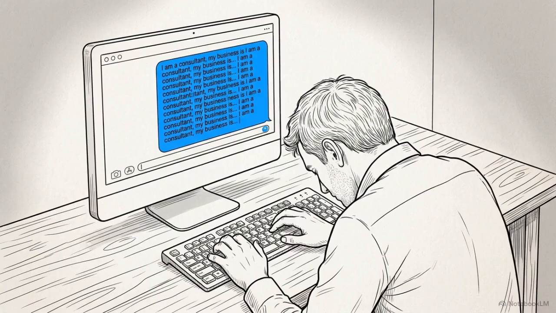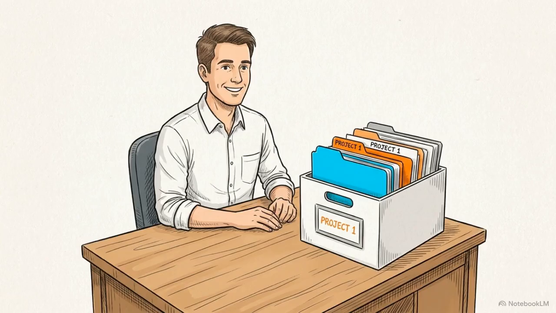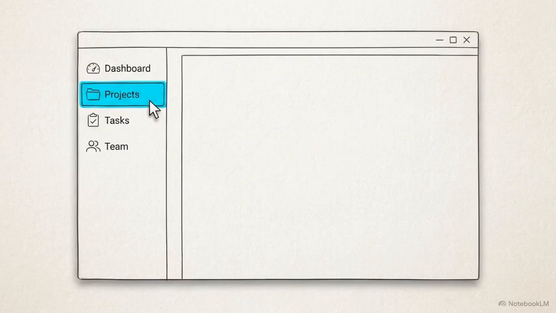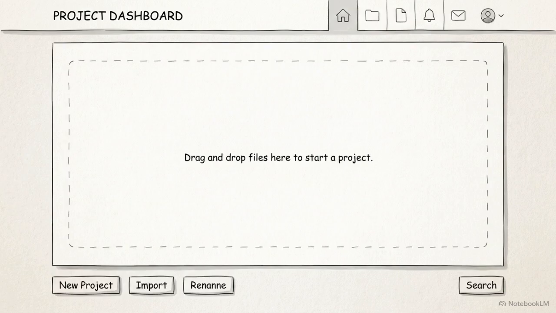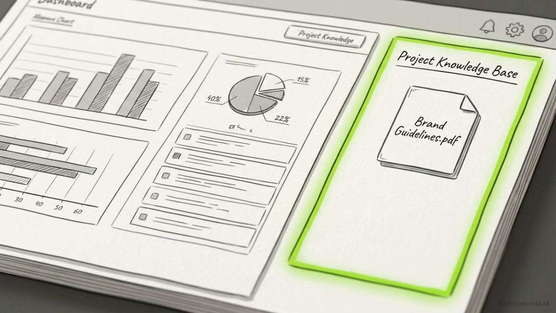Explaining your business rules every single time you start a new conversation creates massive friction. To solve this, we use a feature called Projects. Open the left-hand sidebar in your workspace and click the Projects tab. Create a new project container and name it after a specific part of your workflow, like content ideation. Once you're in the project, you need to populate its memory. Drag and drop your static institutional knowledge, like your brand guidelines or standard operating procedures, directly into the project files.